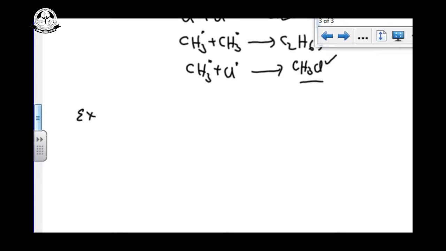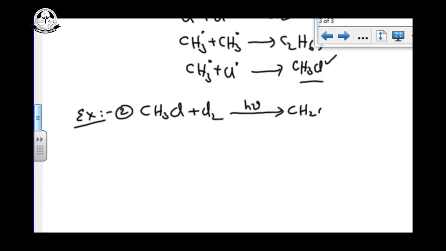Now I am going to see the second equation, CH3Cl reacting with one more mole of chlorine in presence of sunlight to give CH2Cl2 plus HCl. I am going to write the mechanism for the second equation.